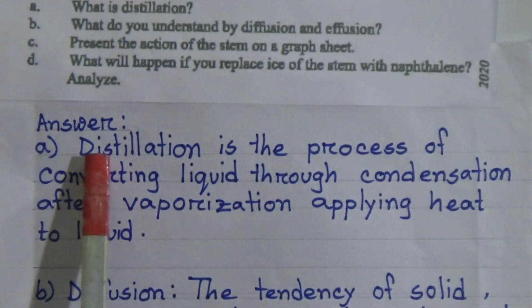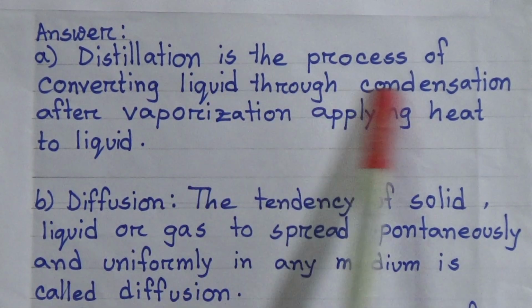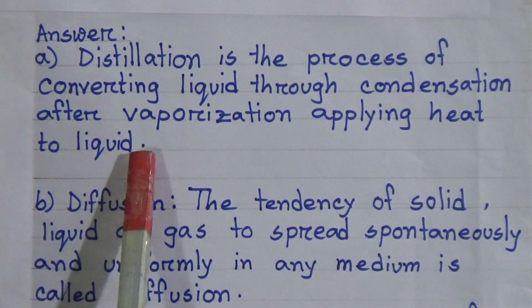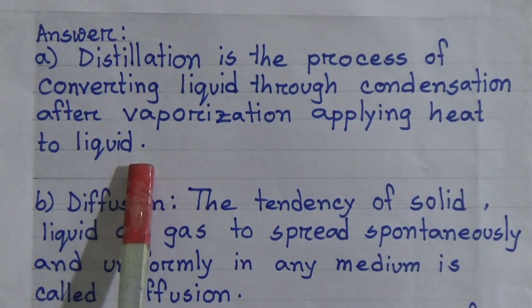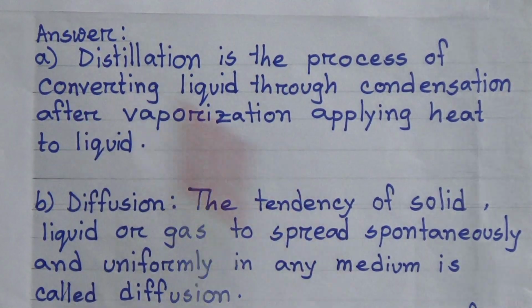A. Distillation is the process of converting liquid through condensation after vaporizing, applying heat to liquid. Come to the book, page number 32.